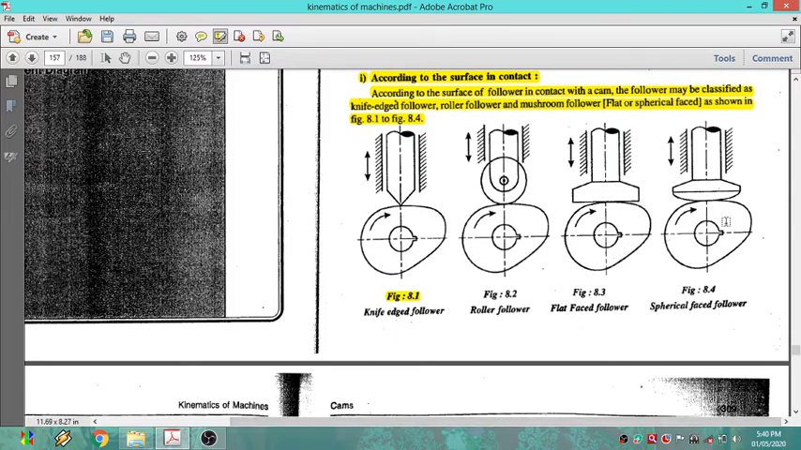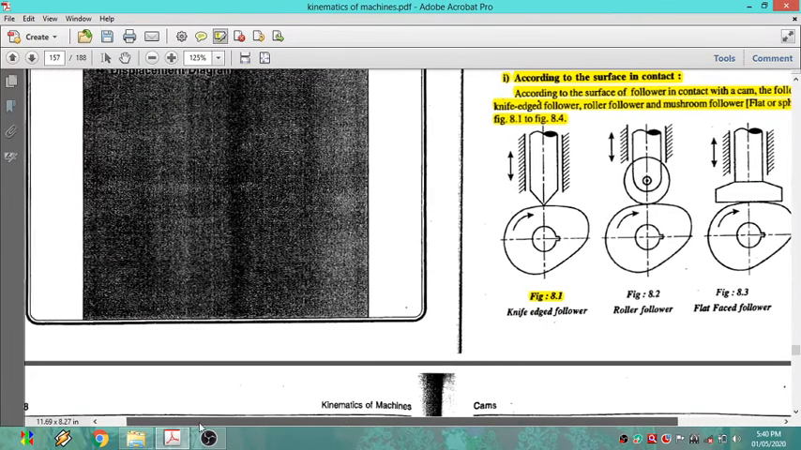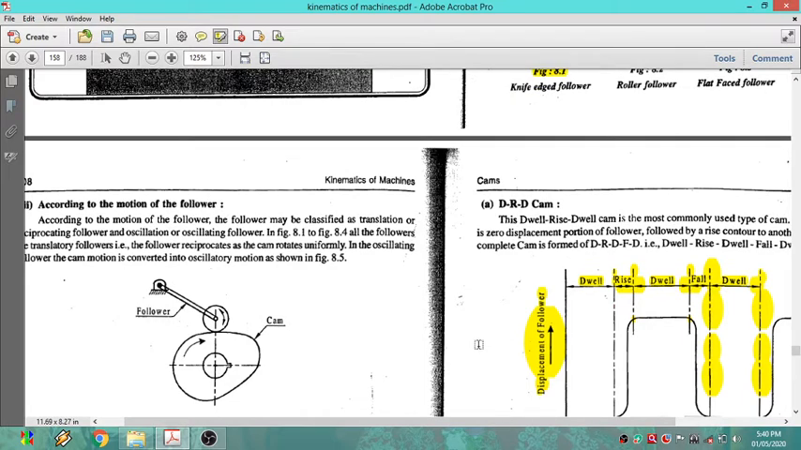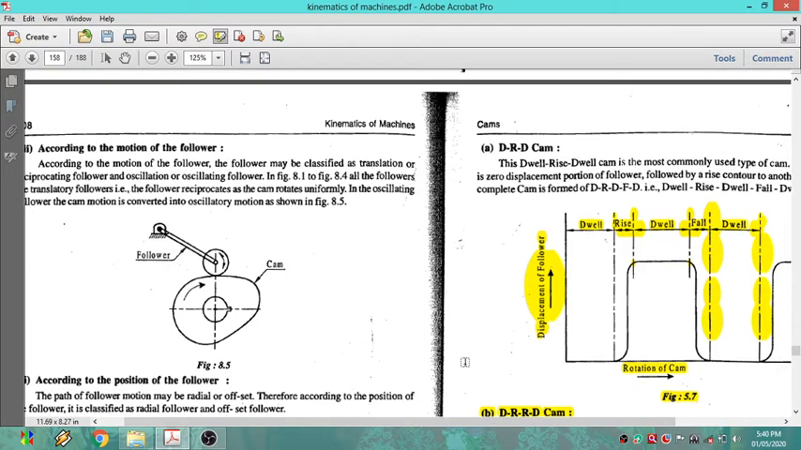So in all these types of arrangement, the cam axis is passing through the follower axis. These types of cam and follower arrangements we can call radial types.